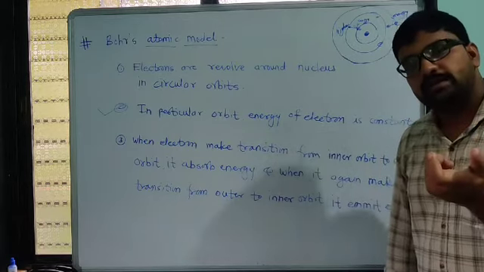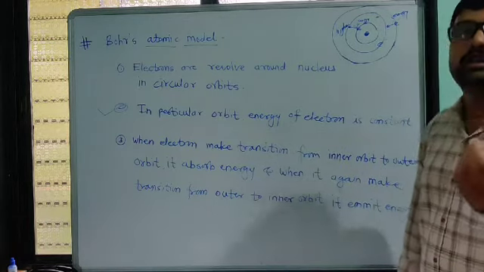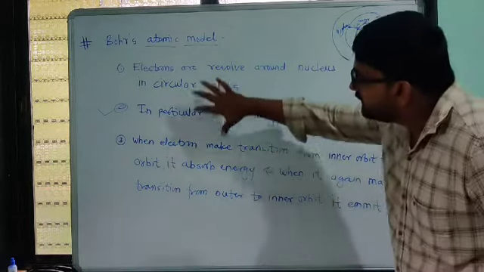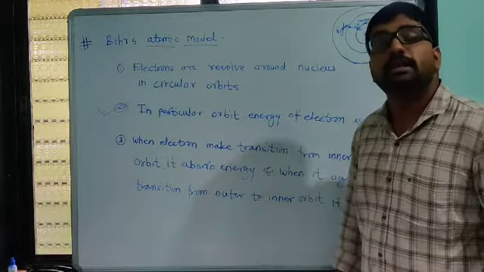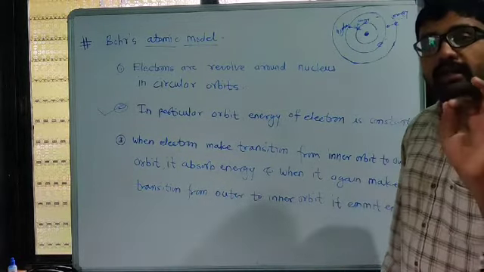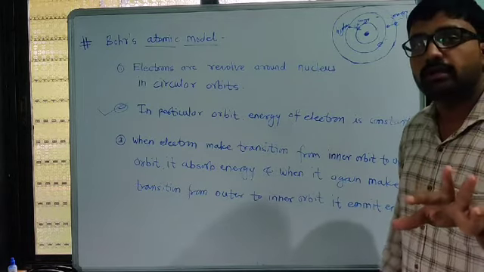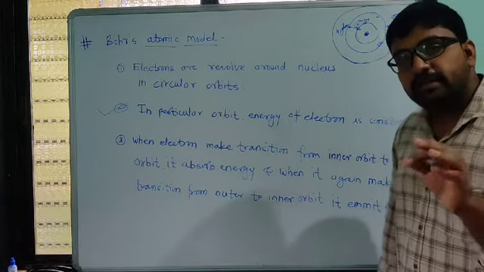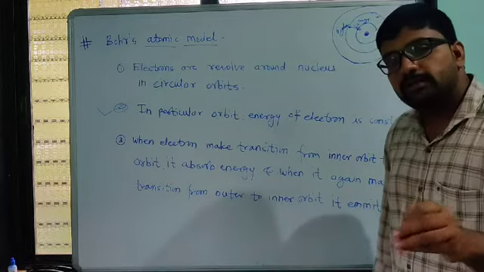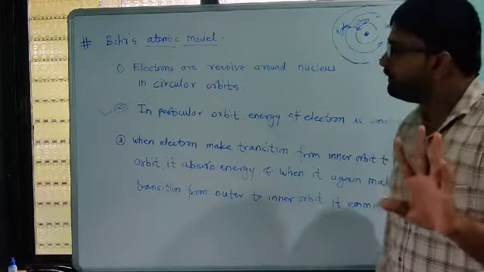That much energy they have to gain or emit. So these are the three predictions given in our book, made by Bohr's atomic model. Bohr's atomic model was formed by studying the loopholes present in Rutherford's atomic model.